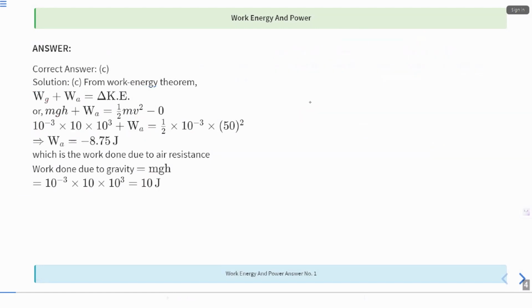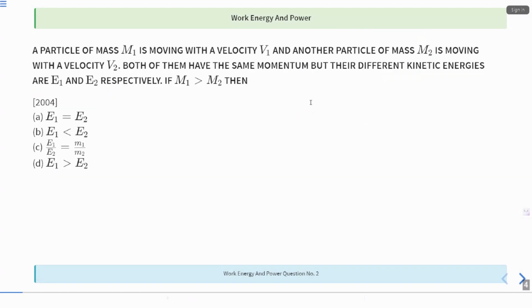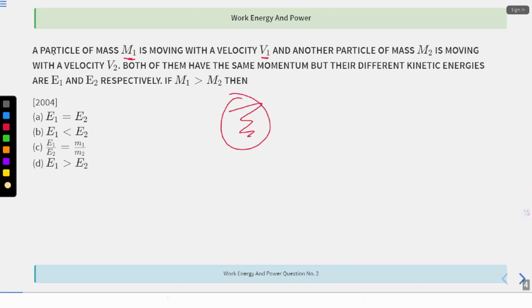Now, a particle of mass. Let's go to the next question. A particle of mass m1 is moving with a velocity v1. Right, this is m1.